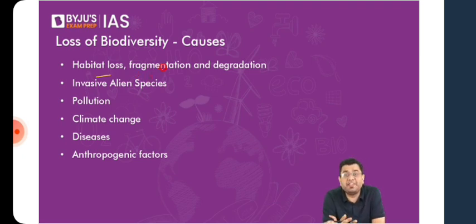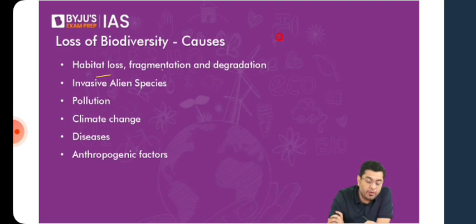So what do we mean when we say loss of habitat? Imagine you have a species which lives particularly in forests. If deforestation happens in that region, or the trees are cut, then obviously the species don't have any habitat to survive, right? So deforestation and construction activities are leading to encroachment in the natural habitats.